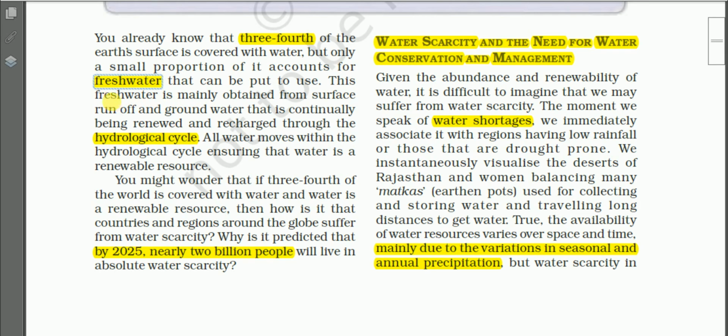And you know that this fresh water is mainly obtained from the surface runoff, that is from the streams, rivers, then groundwater, that is continually being renewed and recharged through the hydrological cycle. We know that water is a renewable resource, and it is renewed through the hydrological cycle. Can any one of you tell me about the hydrological cycle?